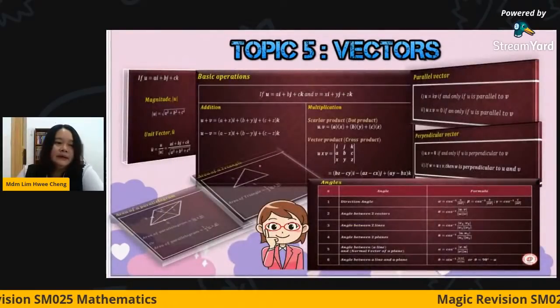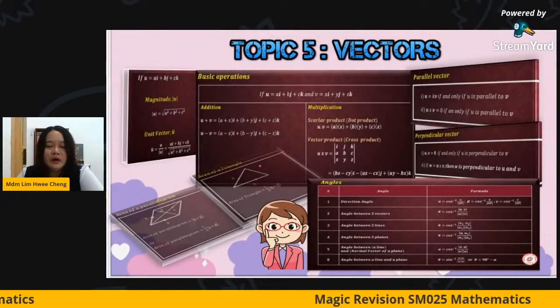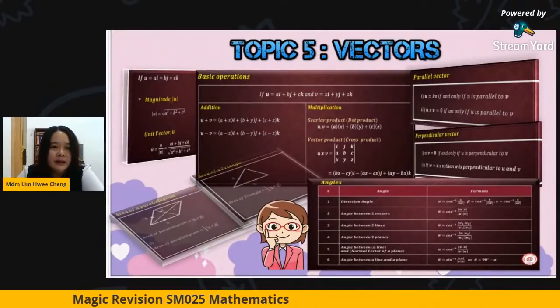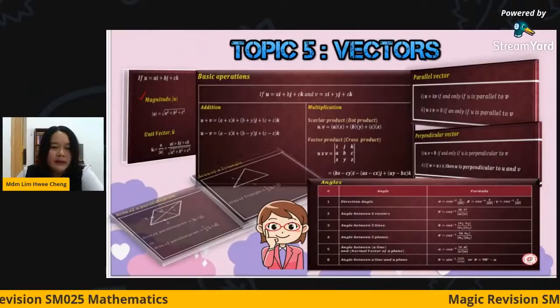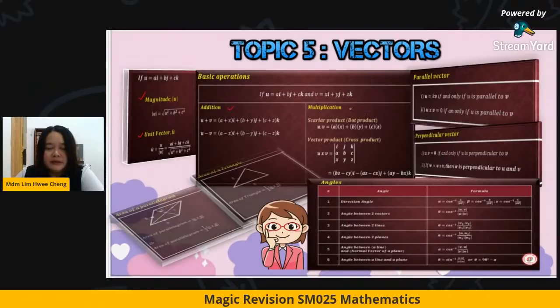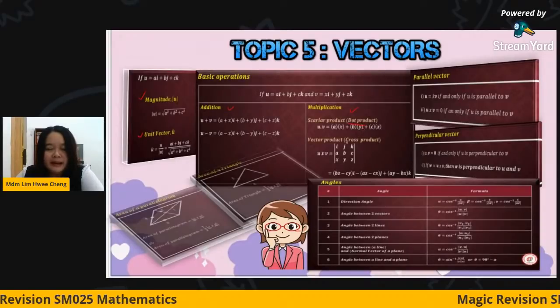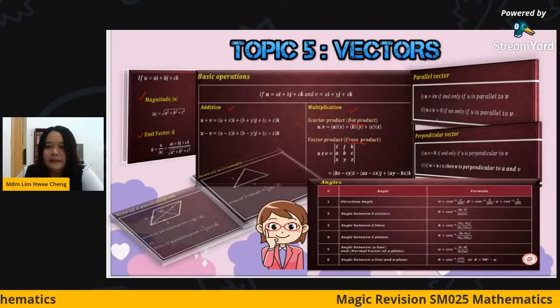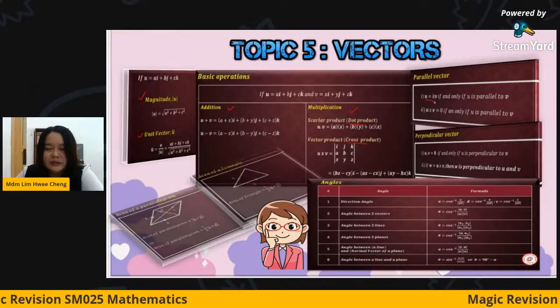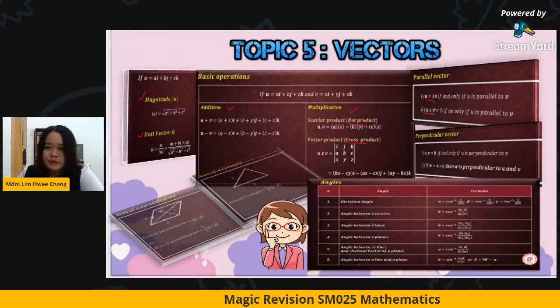Okay, same thing with the topic of vectors here. Basically there are some important keywords that you have to know. One is the magnitude and what unit vectors mean. The basic operations are addition and multiplication. Please make sure you know what the dot product and cross product mean. For parallel vectors, we have two tests: if two vectors are parallel, then u equals k times v, or you may use u cross v equals the zero vector.